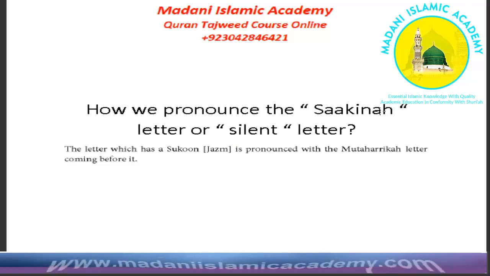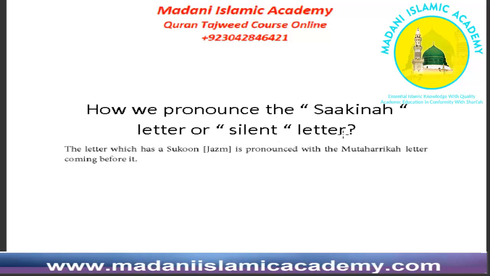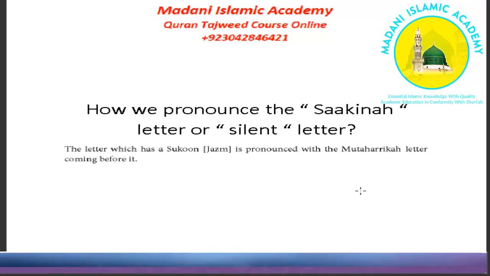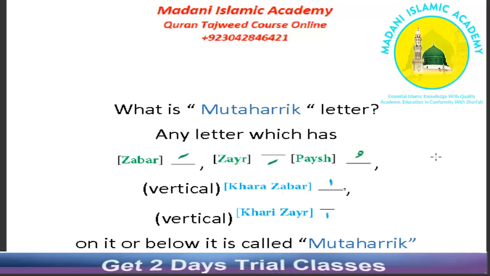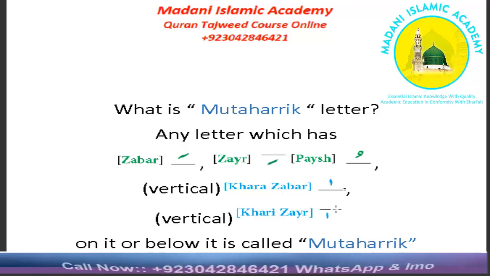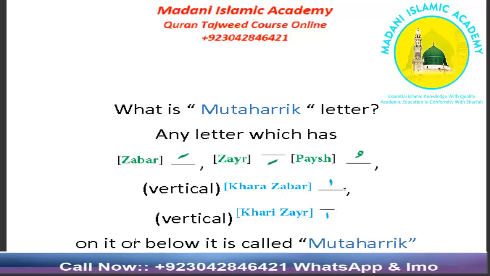How do we pronounce the Sakina letter or silent letter? The silent letter will be pronounced with the mutaharrik letter coming before it. And what is mutaharrik letter? Any letter which has zabar, zer, pesh, vertical or khada zabar, vertical or khada zer on it or below it is called mutaharrik letter.